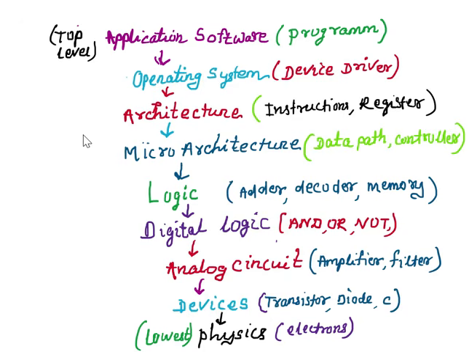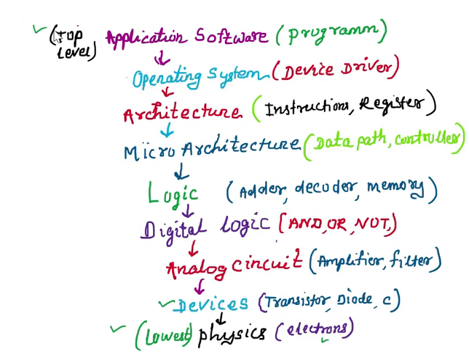So in the level of abstraction, the top level is this one, this part, application software, and the lowest part is physics. It is mostly device physics. So at this level, this level mostly deals with movement of electrons, or we can say behavior of electron. Then the next topmost level is devices.